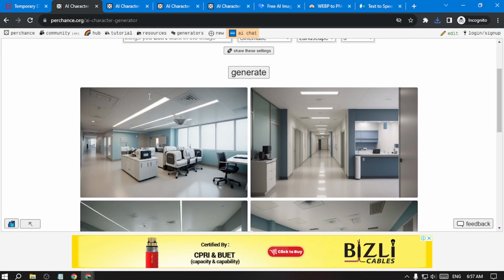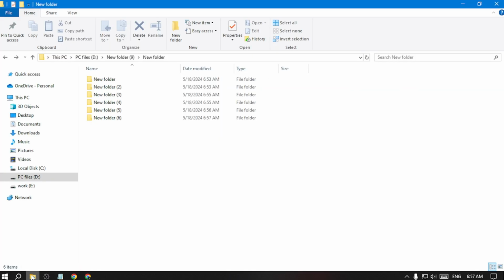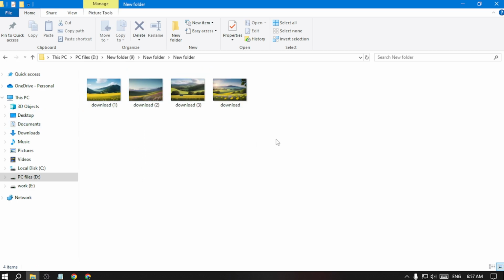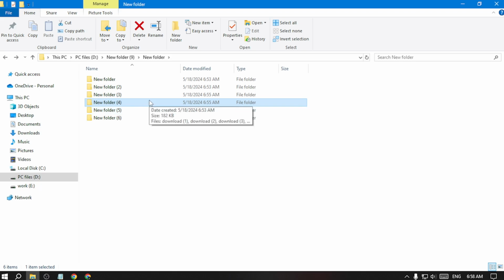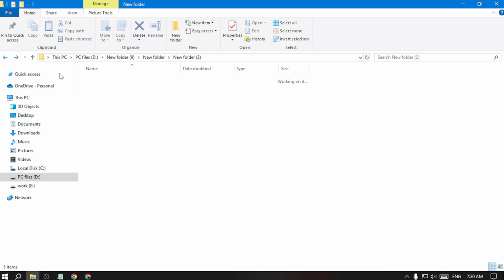A few minutes later, the download is fully complete, and I want to share something with you. Make sure that you download all the images separately, like this one in one folder, this type in another folder, and this type in another folder. I downloaded all the photos not in one single place but in different paths, because it will help me when I start to edit the videos. So now we need the voice.